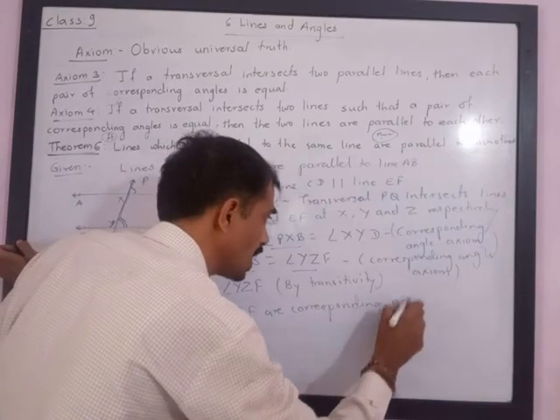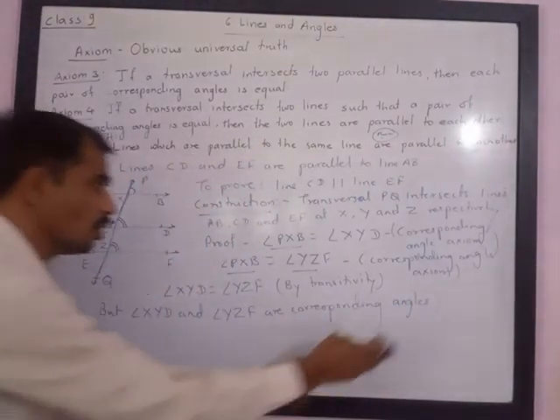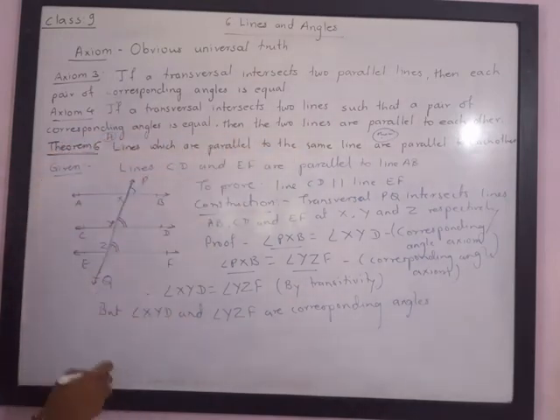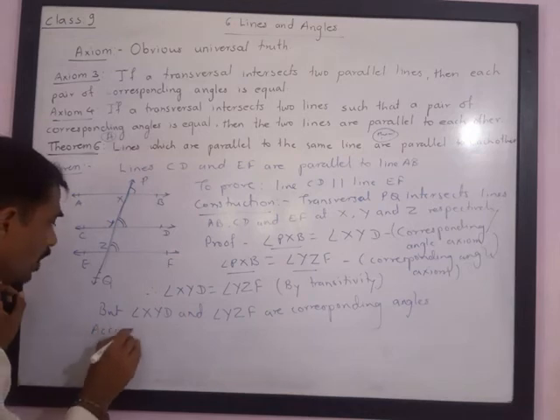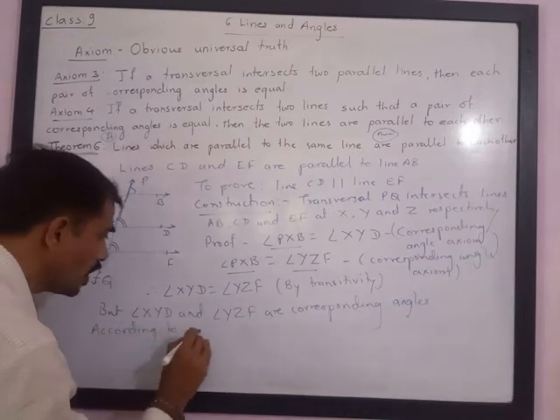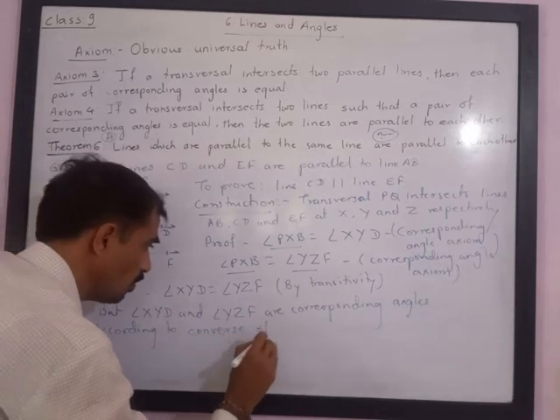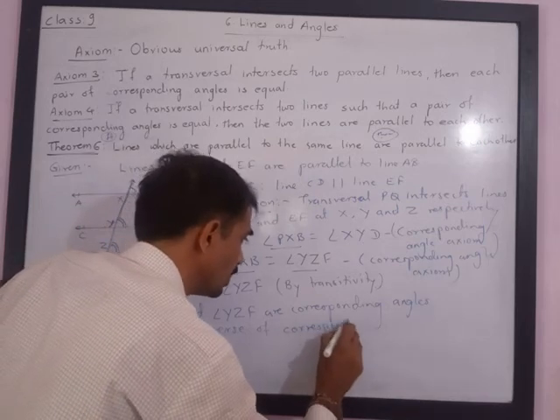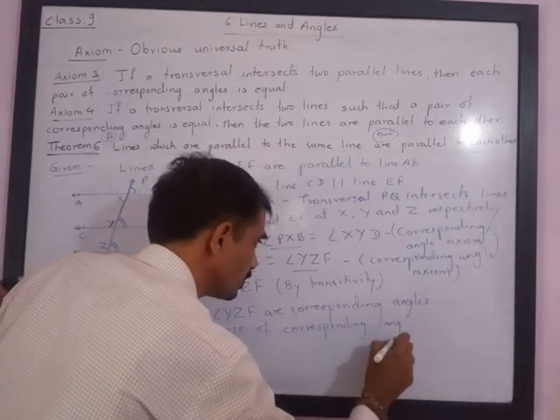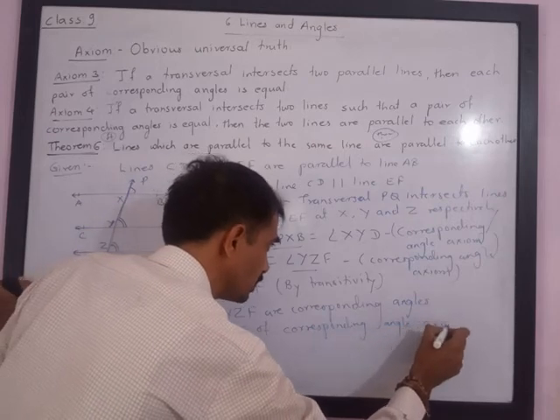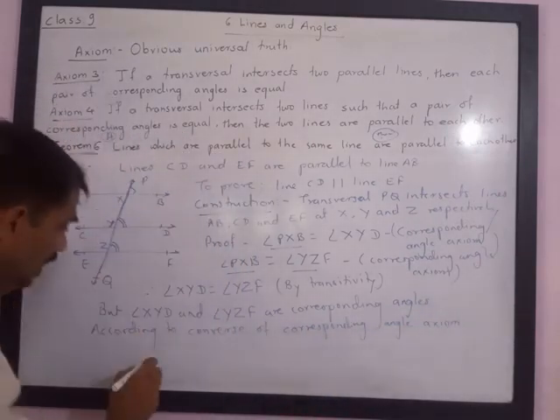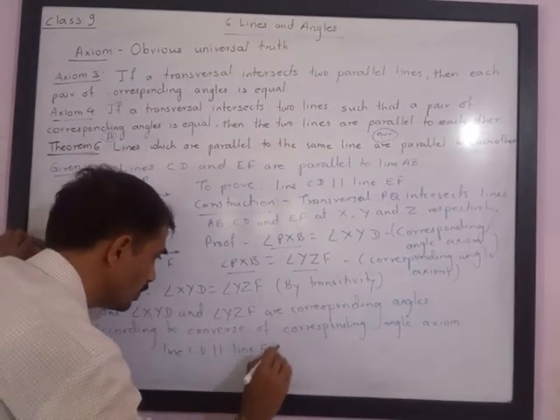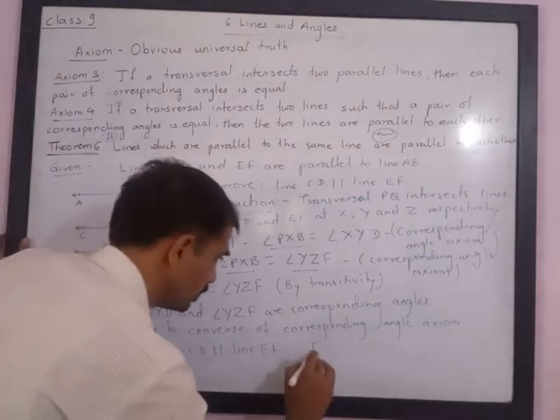And if corresponding angles are equal, then the two lines must be parallel. So according to the converse of the corresponding angle axiom, we can say that line CD is parallel to line EF. Thus proved.